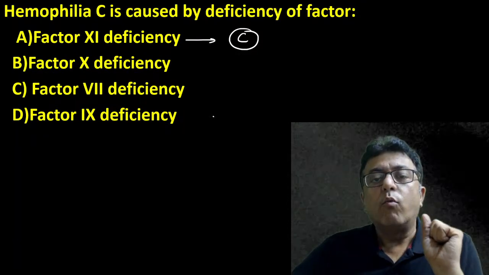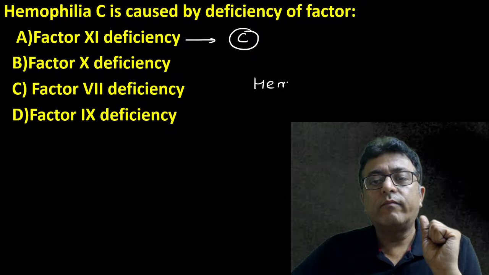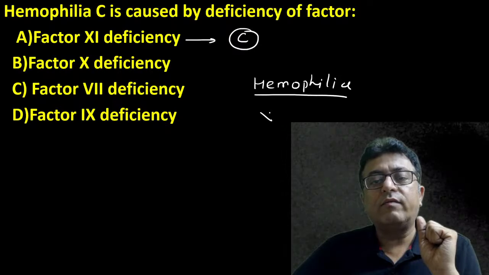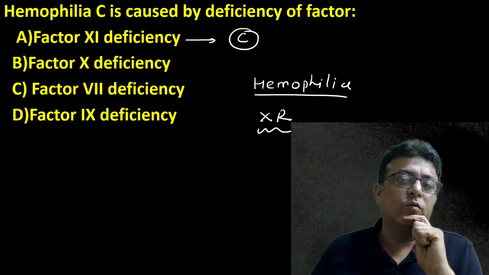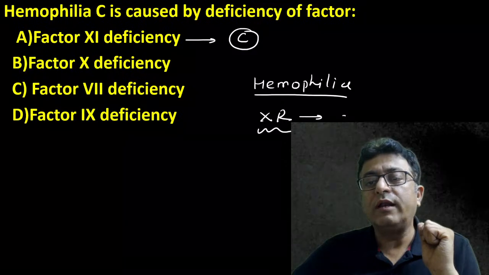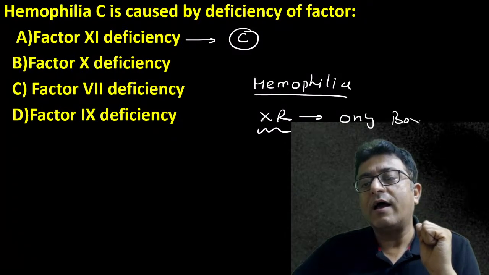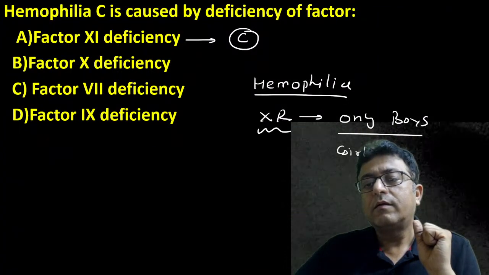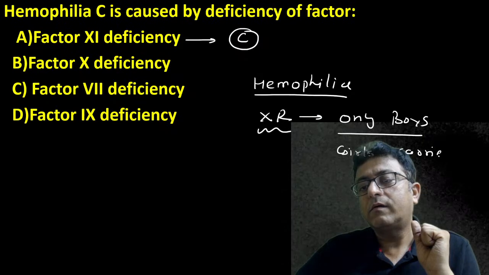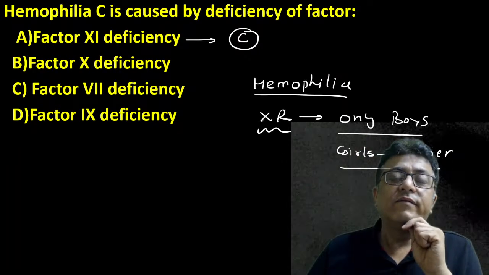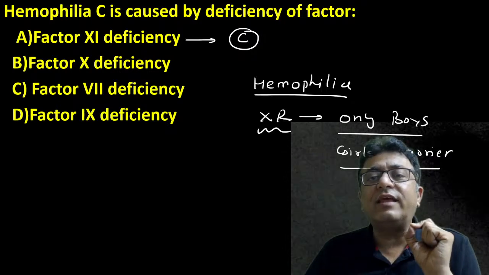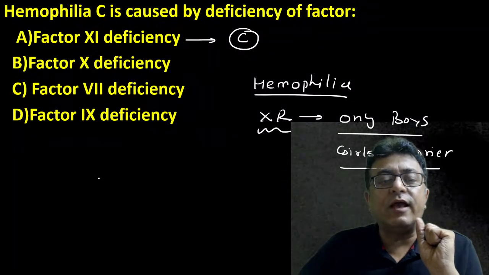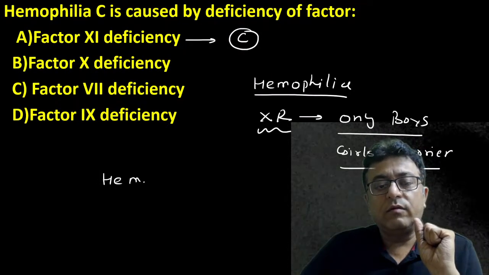So you should remember one more thing about hemophilia. It is an X-linked recessive disorder. What does it mean? Only boys are affected. Girls are carriers. Hemophilia is an X-linked recessive disorder. Only boys are affected. Hallmark of hemophilia, hemarthrosis.